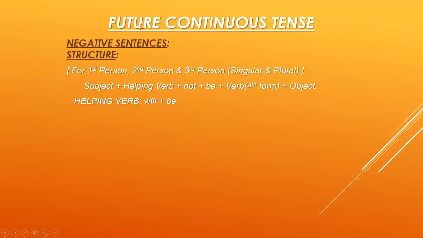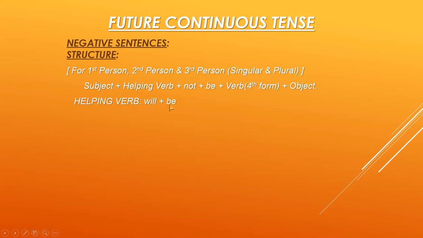Now I want to show you the negative sentences structure. Similarly, here only one structure is used because only one helping verb is there. For first person, second person, and third person, singular and plural, we have the structure: subject plus helping verb plus not plus be plus verb fourth form plus object, full stop, and the helping verb is will plus be.